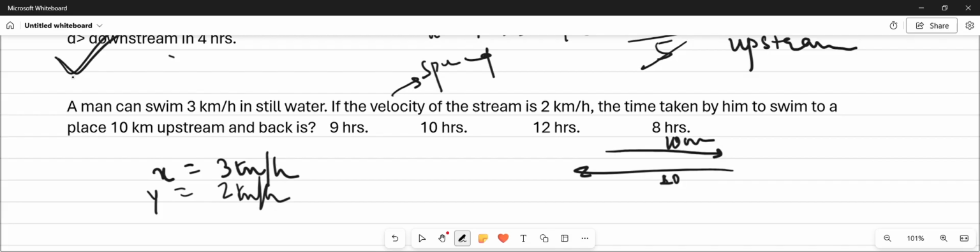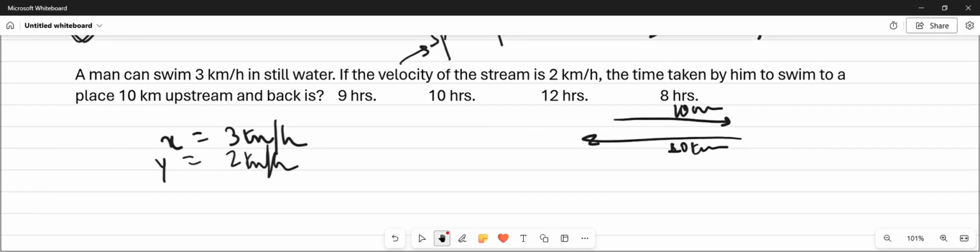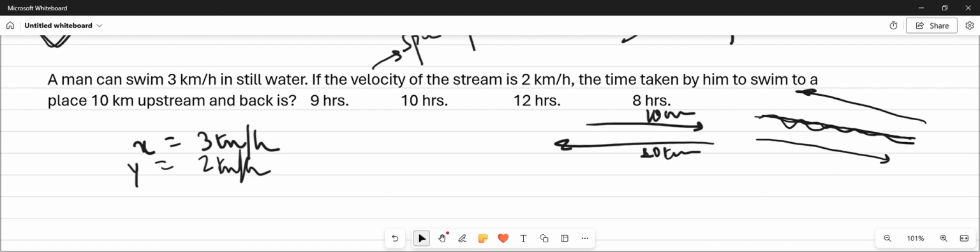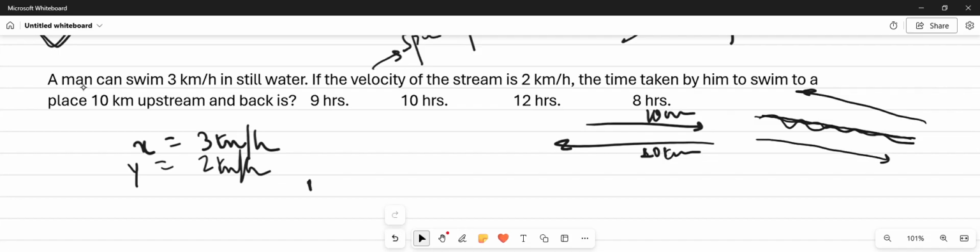So in the first go, the swimmer is going 10 km away and again coming to the same point after covering the 10 km. In this case, we have to understand that the direction is changing, but the direction of water flow is not changing. So in the first case, the boy will go downstream, that is with the current, and in the second go, he will come against the stream. So we have to find the time of two different cases.